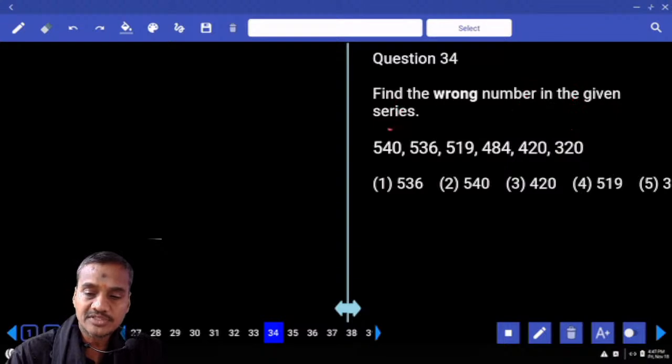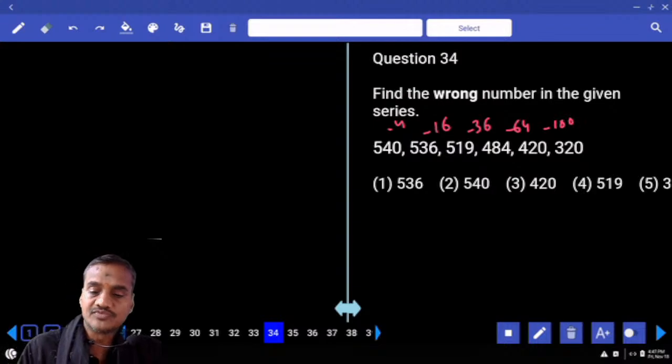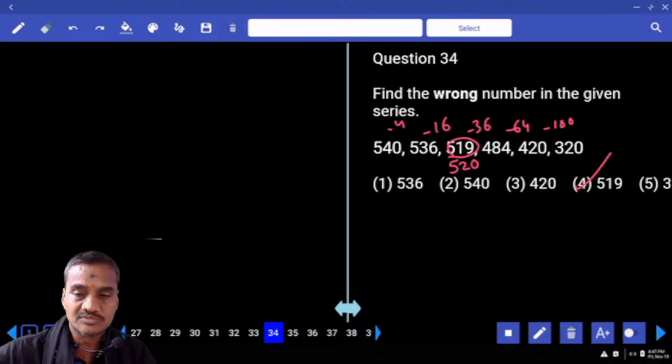And see here, minus 4, 2 square, and minus 16, and next one minus 36, next minus 64, minus 100. Then 540 minus 4, 536, minus 16, 520. Now 520 minus 36, 484. And so what is the wrong number? 519 is the wrong number, and the correct number is 520, question number 34. Now the difference between the numbers are squares of even numbers.